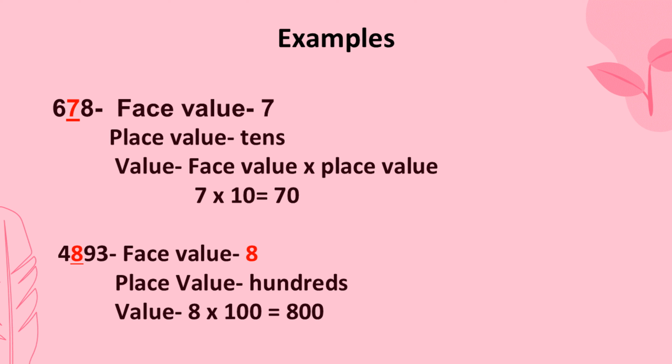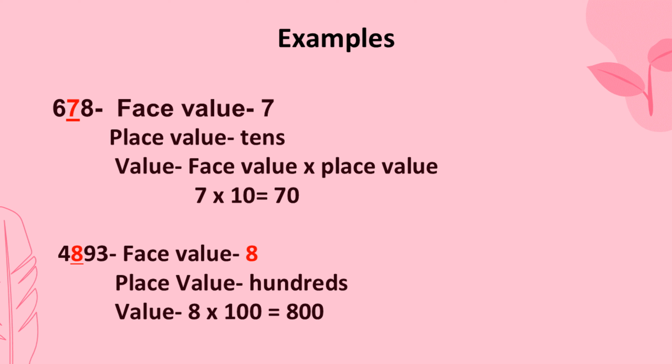So when we look on the screen, we can see the number 678. And the focus is on the 7, which is highlighted in red and also underlined in red.